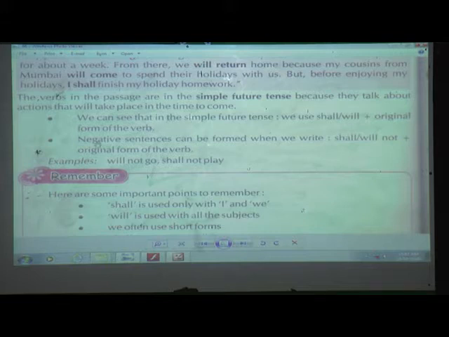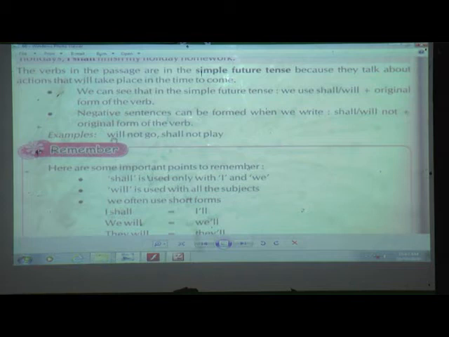Now in negative sentences, this also I have introduced to you. Negative sentences can be formed when we write shall or will. And again, what word is important in negative sentences? Yes, not is very important, plus the original form of the verb. Now examples: will not go, shall not play. Okay, this is the way we are going to write. Can you see here? Yes.